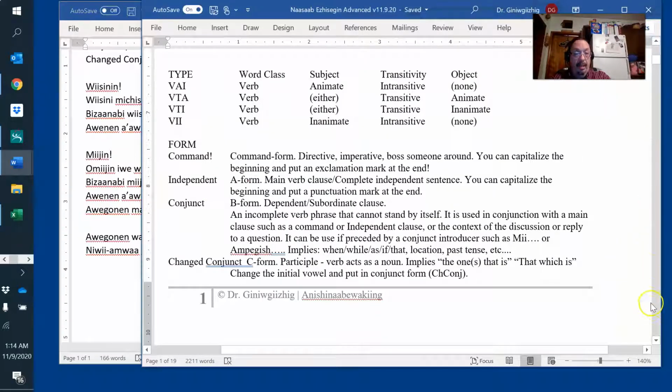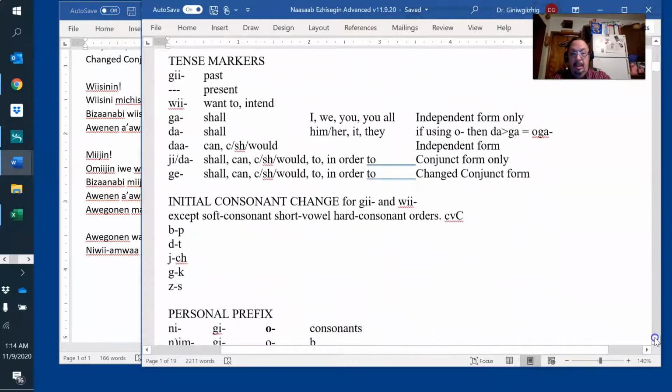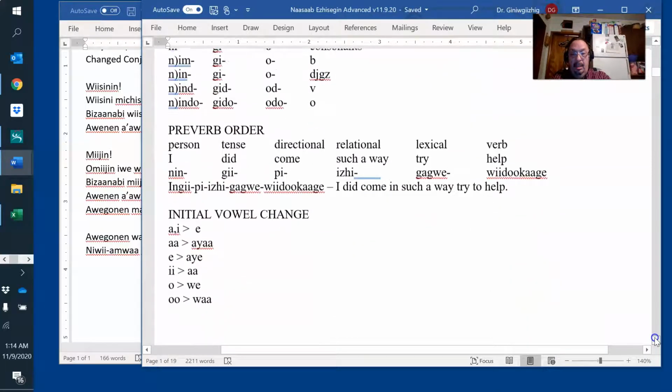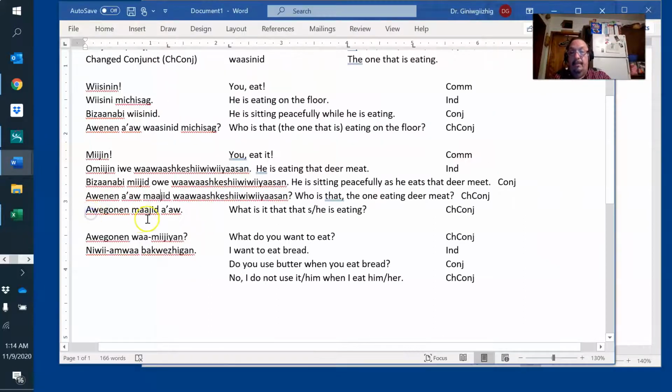How to do that. What do they change to? There it is. Double I changes to double A. And I did that. Who is that one there? The one. Now it's a noun. The verb's acting like a noun. The one that's eating it. Well, who's that? The one that's eating the deer meat. Conjunct change is when verb acts like a noun.